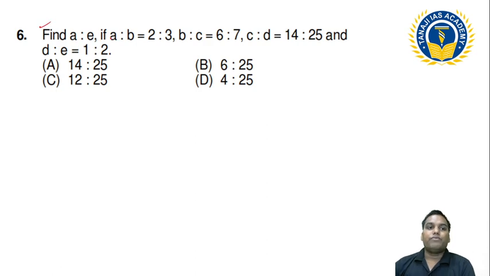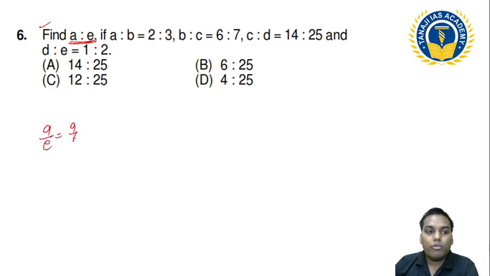A ratio c, if a ratio b is equal to 2:3, b ratio c is equal to 6:7, c ratio d is equal to 14:25, and d ratio e is equal to 1:2. So what is asking? It is asking that a ratio e. It means I do not need to find out a ratio b, b ratio c, c ratio d, d ratio e. I am just directly find out what? A ratio e.